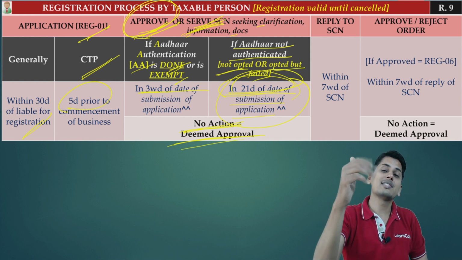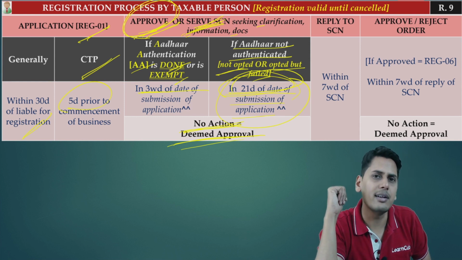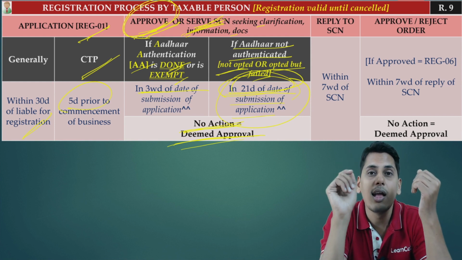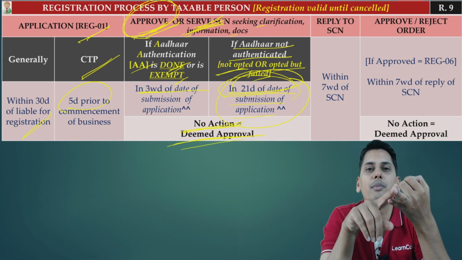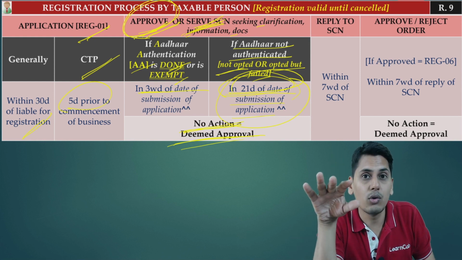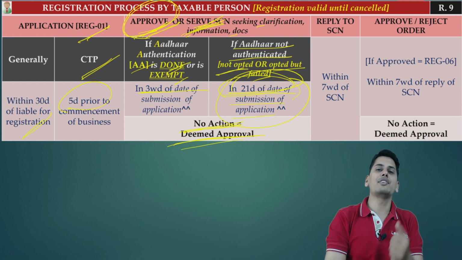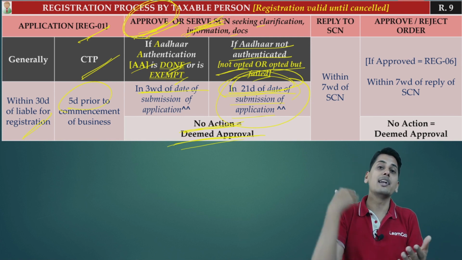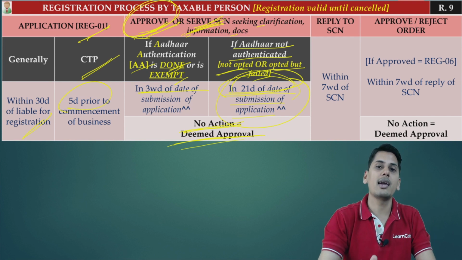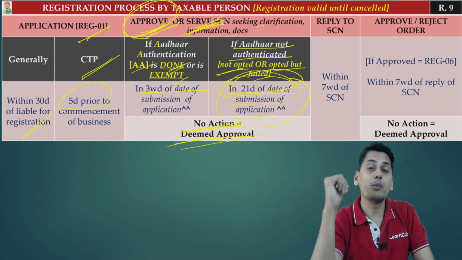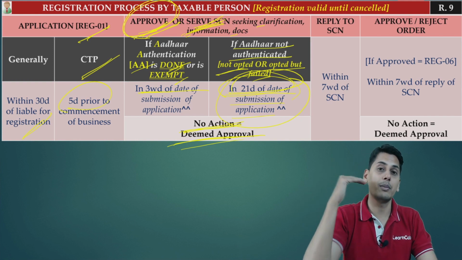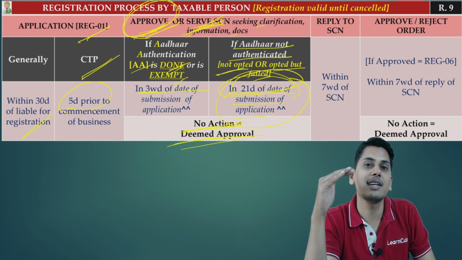Now friends, if he wants to serve a show cause notice, what show cause notice would he serve? He would serve a show cause notice for additional clarification, additional information and additional documents which are required. Let's suppose he is not carrying out a physical inspection of premises. Without carrying out a physical inspection, how can he ask for additional clarification, information, documents? Because physical inspection of premises needs to be carried out in the presence of the said person. So before he gives a show cause notice, he has to naturally carry out the physical inspection of premises for him to ask for the additional information, clarification and documents.